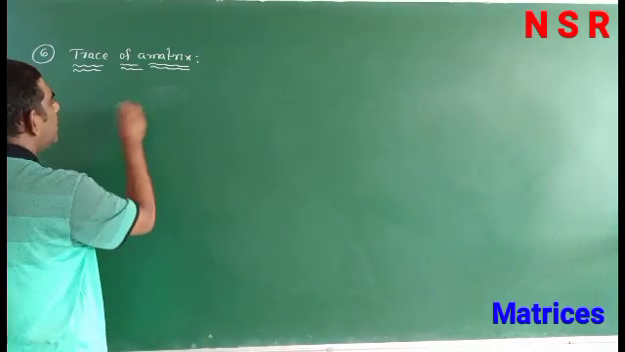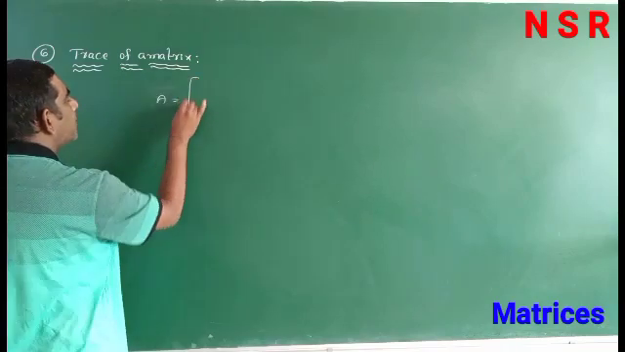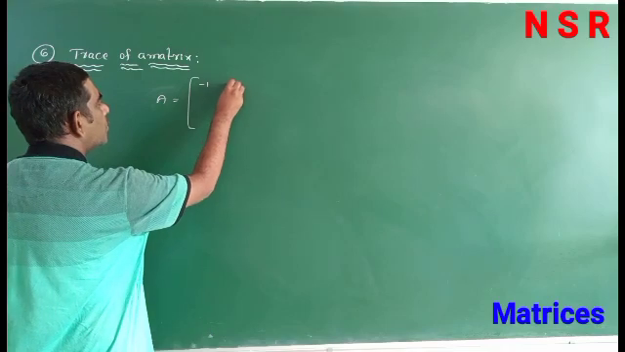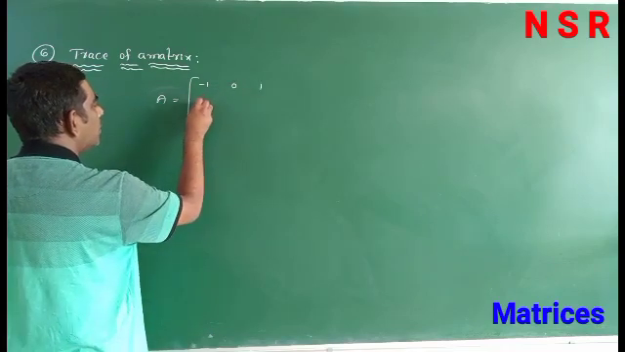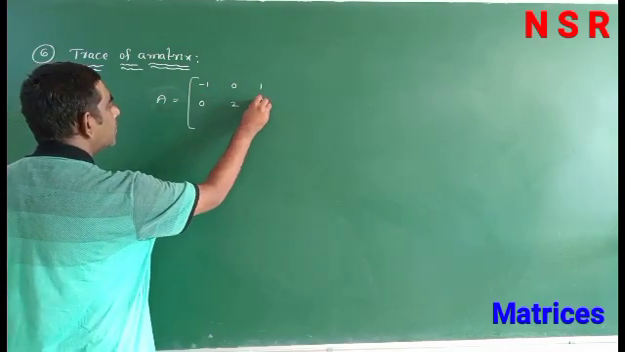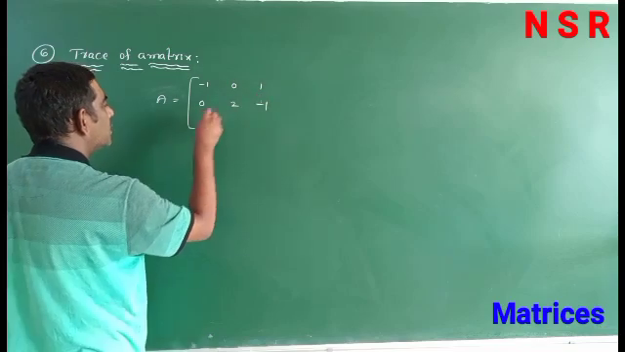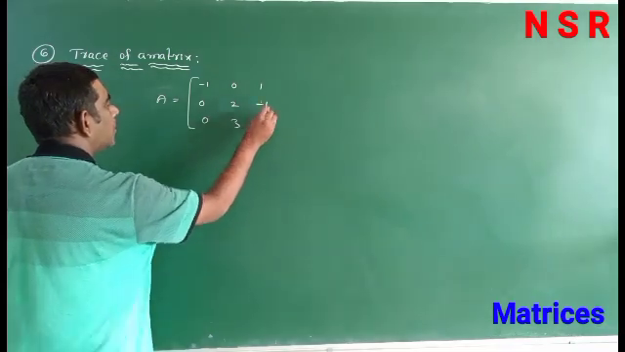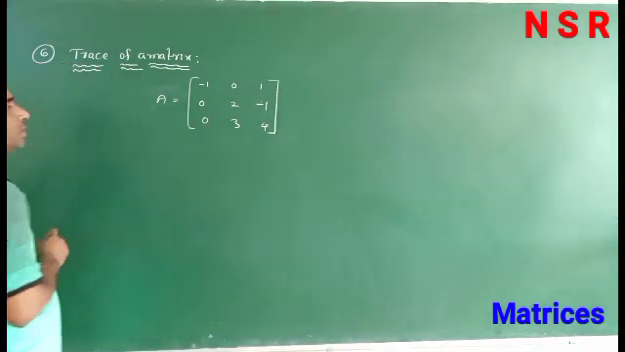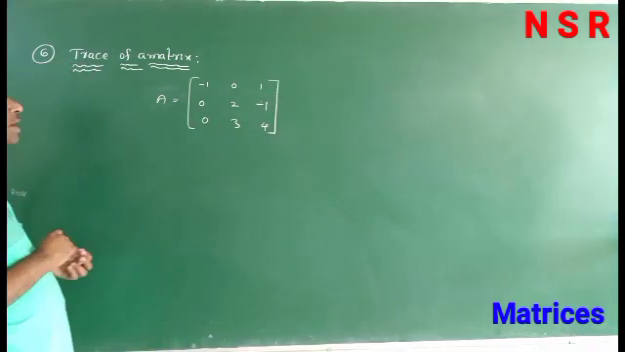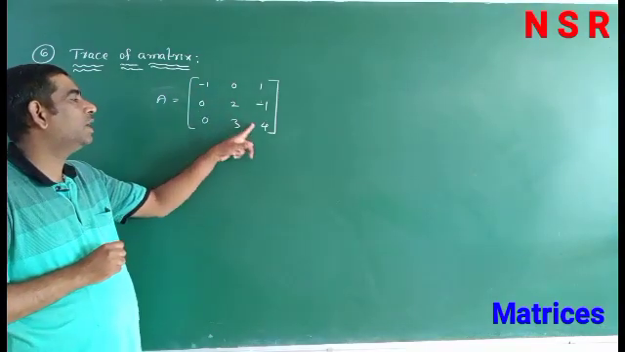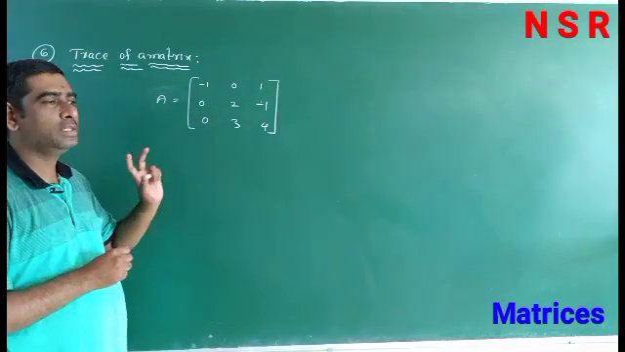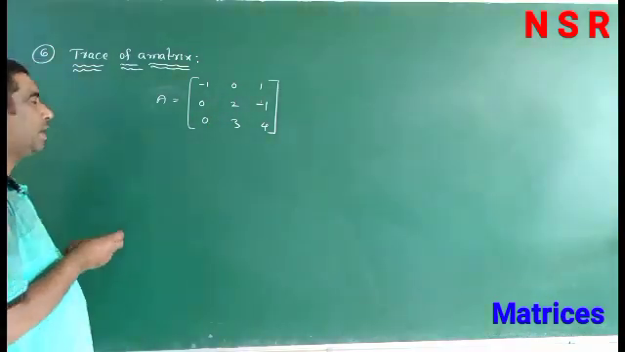For example, A equal to [-1 0 1; 0 2 0; -1 0 3 4]. Suppose this is a square matrix. In a square matrix, the sum of the diagonal elements is called trace of a matrix.